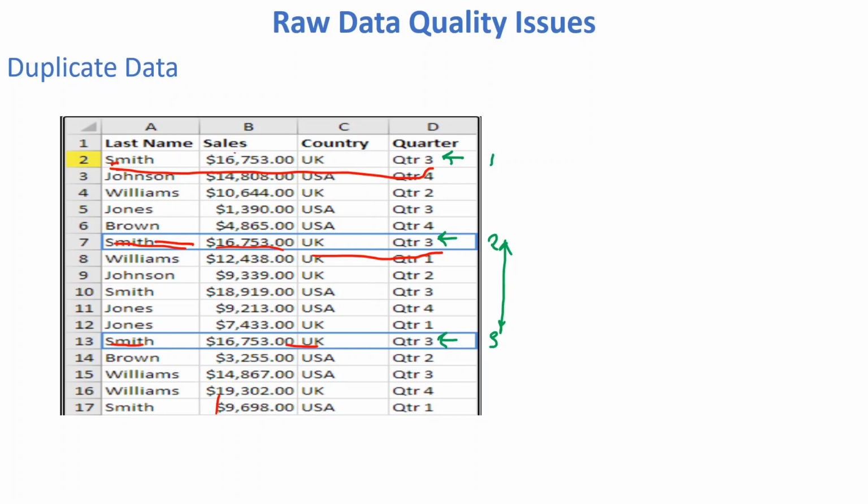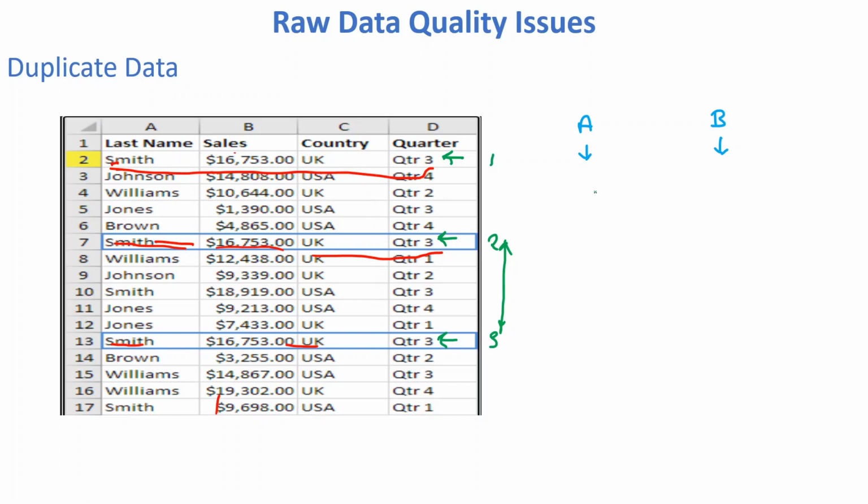So how does this duplicate data get stored? Let me give one more example. You are the owner of a product company and you want to recognize some people who worked very well in the last quarter. You assigned two people, A and B, to collect all the employees who worked very hard in the last quarter.